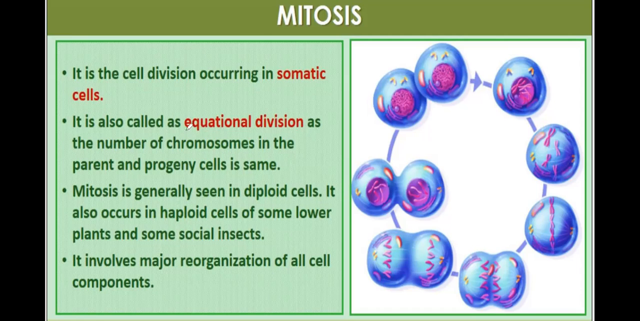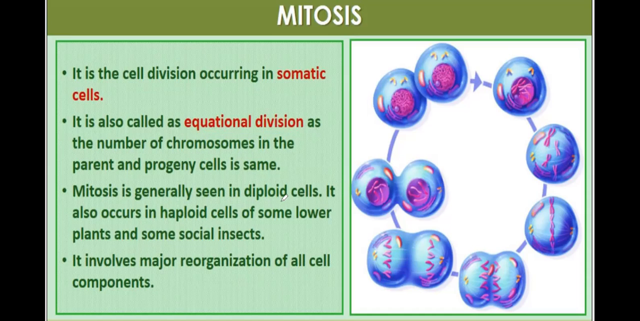This mitosis is also called equational division. Why? Because the number of chromosomes in the parent and progeny cell is the same. So this is a parent cell. Then from one cell, two daughter cells are produced. So this is called the parent cell and these are known as progeny cells. The number of chromosomes in the parent cell as well as progeny will be the same. Therefore, it is also known as equational division.